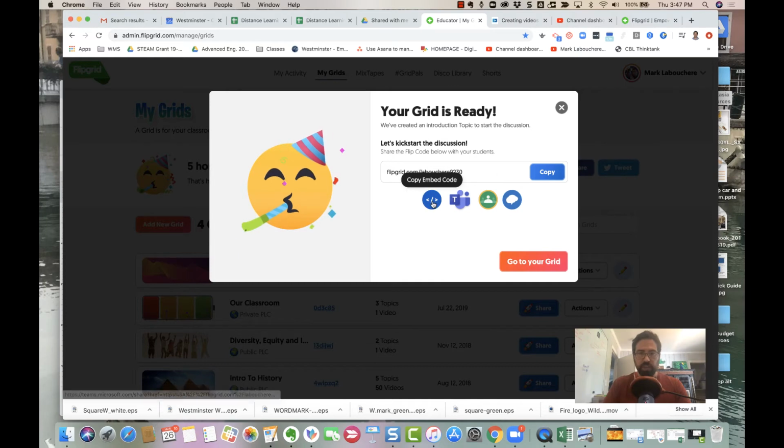If you want to get really fancy, again, you can copy the embed code, and there's a way in Schoology that you can actually embed FlipGrid inside of an assignment. So it'd be like an assignment, they'd open it up and they'd only be in Schoology, but still seeing the same grid that you have on their regular site. That's kind of advanced, but definitely doable, and just ask myself, Stephen, or Mitchell for help if you need to.